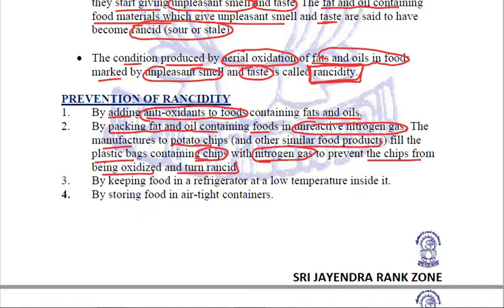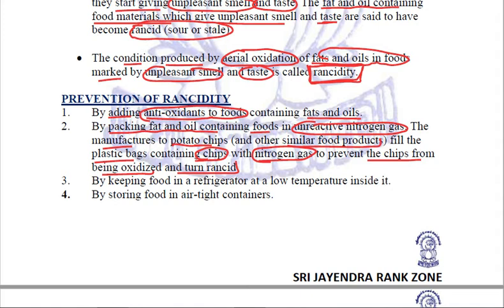We have seen so many times that whenever we buy a packet of chips, we always make sure that it has full gas in it, because if the gas has leaked, that means there is some hole through which the nitrogen gas has leaked and oxygen must have entered, and it is doubtful whether the chips are actually crispy or not. Fine. So this is one of the ways in which we can prevent rancidity.